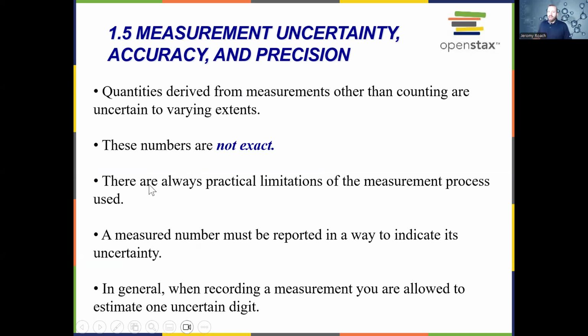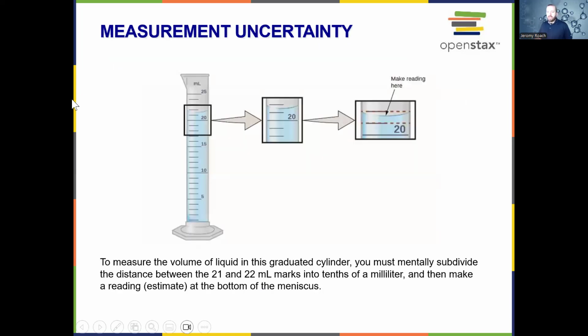Numbers that are not exact are quantities that we find from measurements other than counting. And there's always limitations of this measurement process. But a measured number has to be reported in a certain way that indicates its uncertainty properly. So when we're recording a measurement, we're allowed to estimate to one uncertain digit. So whatever digit we know for certain, we can move over one decimal place further and estimate what that value is. Let's look at an example here.